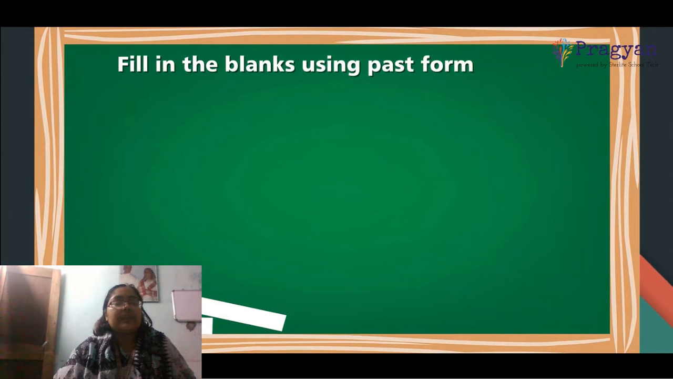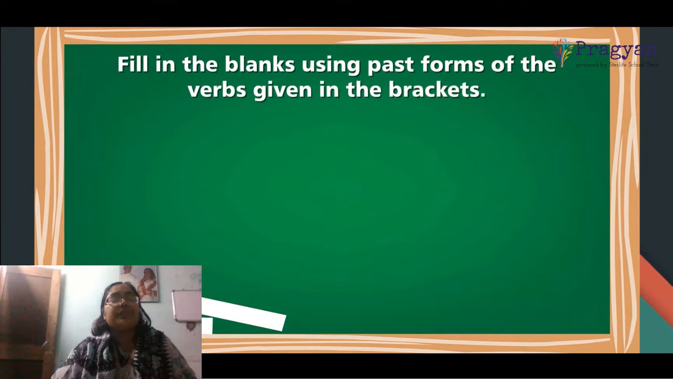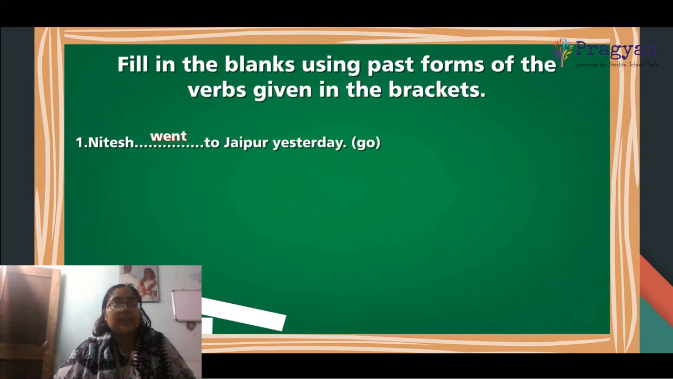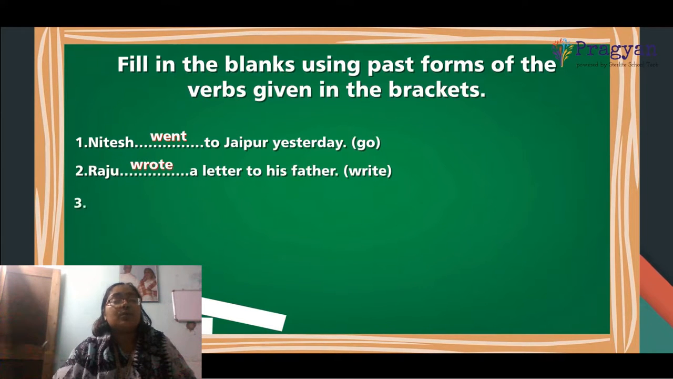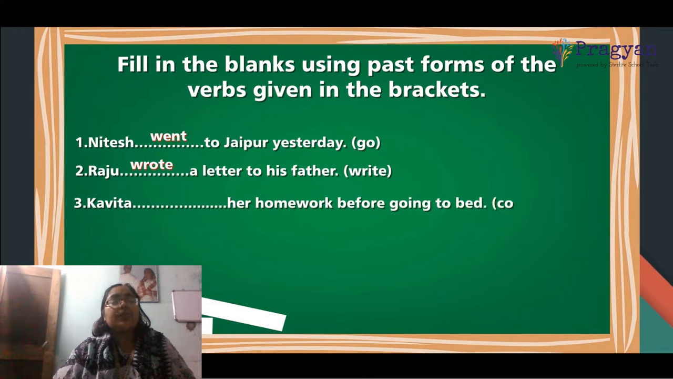Now we'll be doing some fill in the blanks using past forms of the verbs given in the bracket. Number 1. Nitesh ___ to Jaipur yesterday. Go form. What will we write? Went. Number 2. Raju ___ a letter to his father. The right form. What will we write? Wrote.